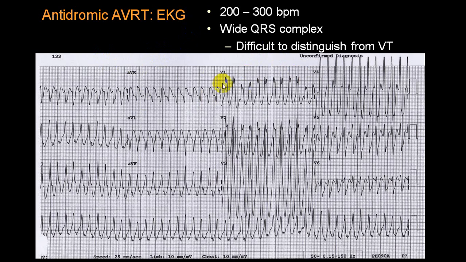And whenever you get that, and if it is because of an AV node re-entry tachycardia, it is antidromic, meaning the impulse is coming from the atrium to the ventricle via bundle of Kent and then reciprocating back to the AV node, from bundle of His to the AV node, and from AV node again back to the atrium and re-entering back.